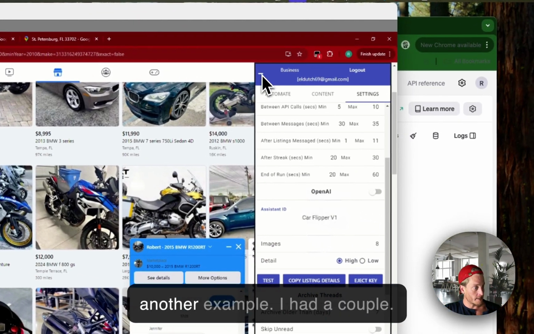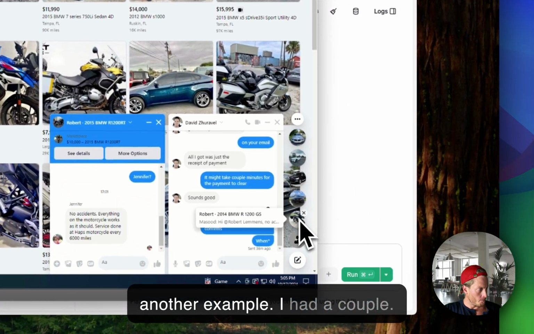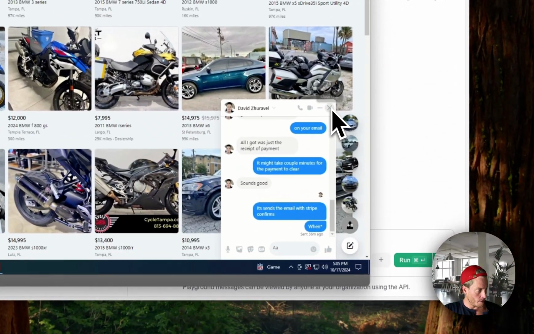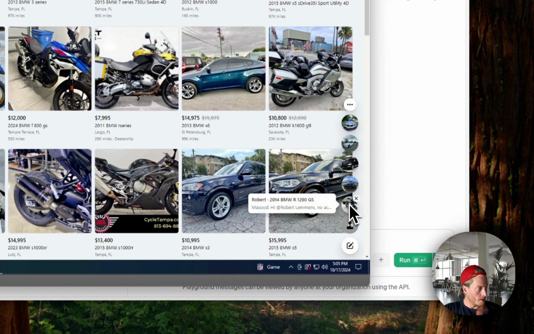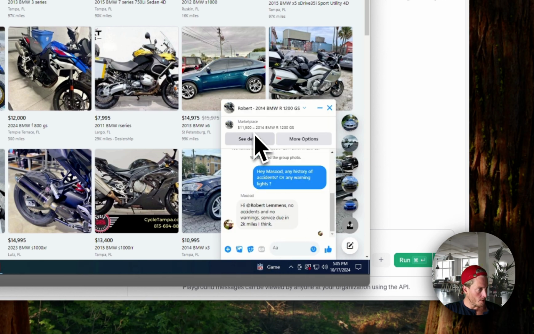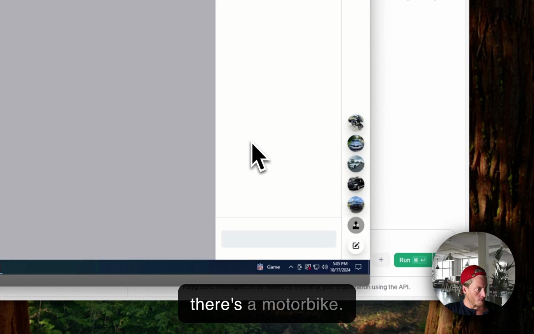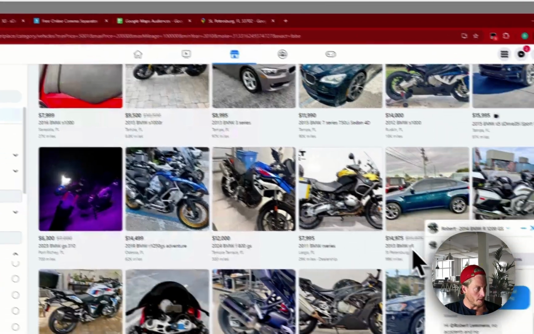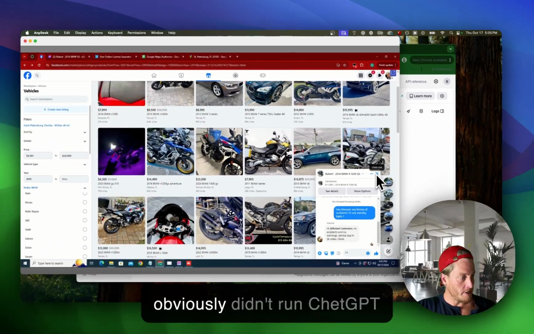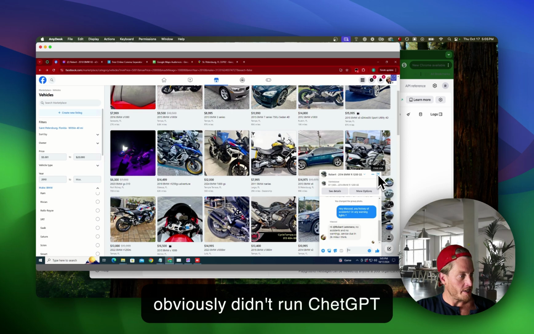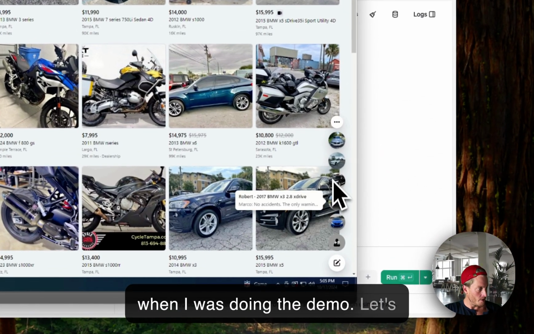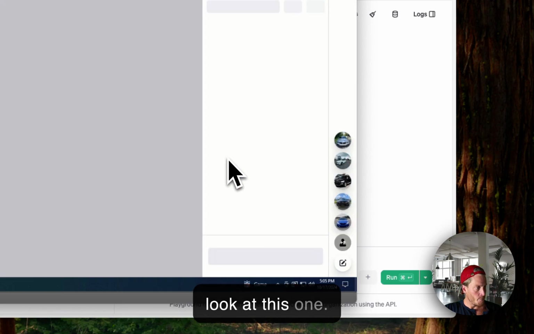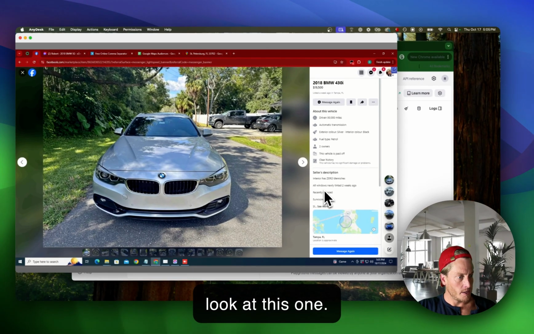Let's find another example. I had a couple. Oh, there's a motorbike. I obviously didn't run ChatGPT when I was doing the demo. Let's look at this one.